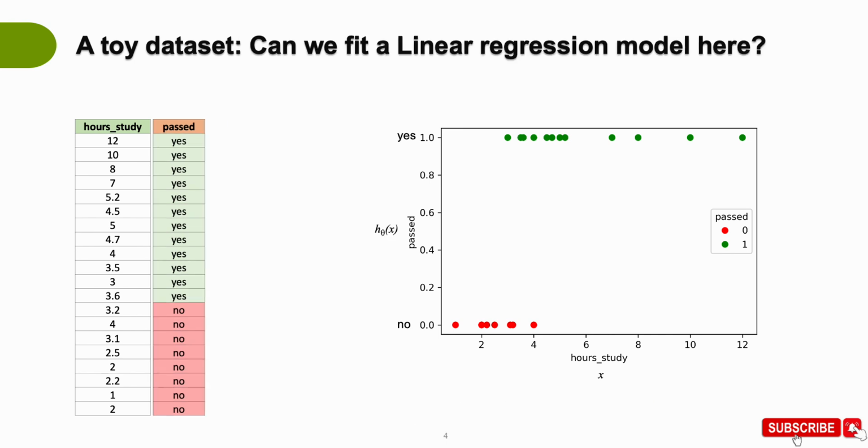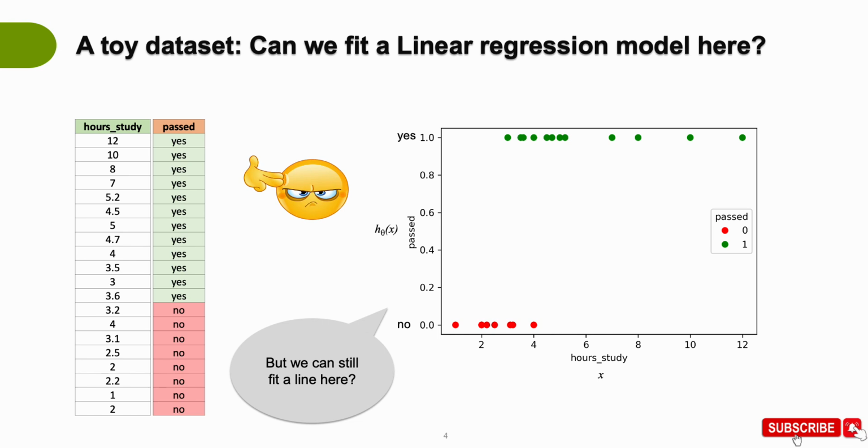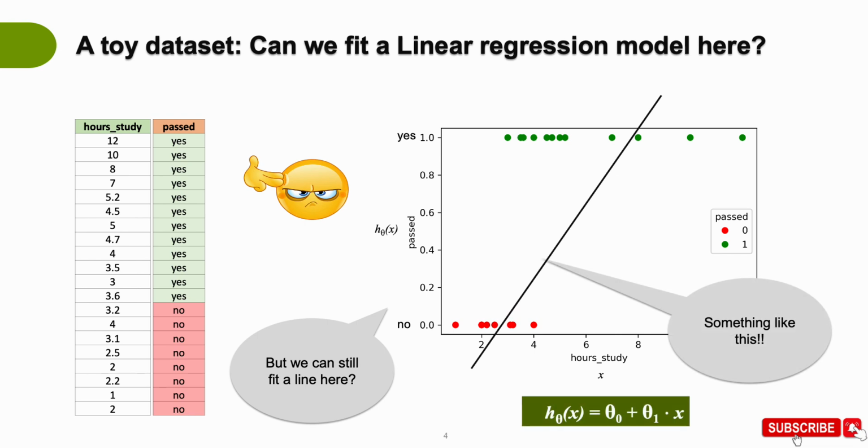So we have a classification problem here, where based on the hours of study, we want to predict whether the student passed or not. Right? So it's a clear classification problem. So can we fit a linear regression model here? Just think about it for a minute. So yes, we can definitely fit a linear regression model here, something like this. But the next point is that this is a real line, and we want a binary variable here. We want to predict the classes 0 or 1.